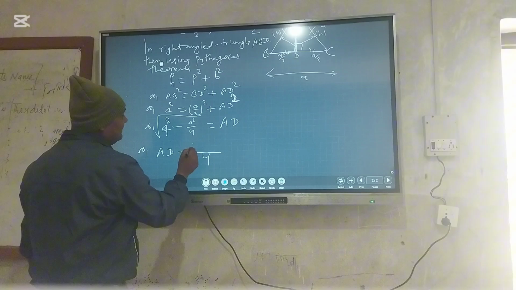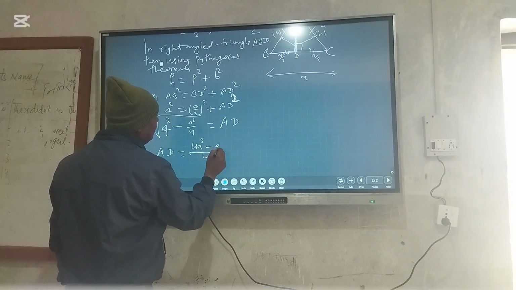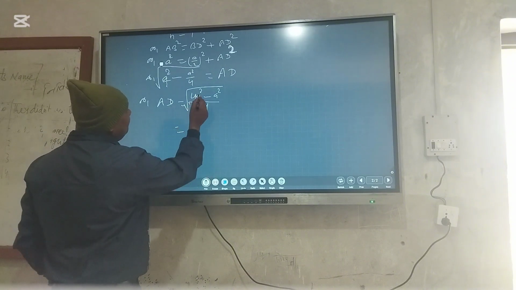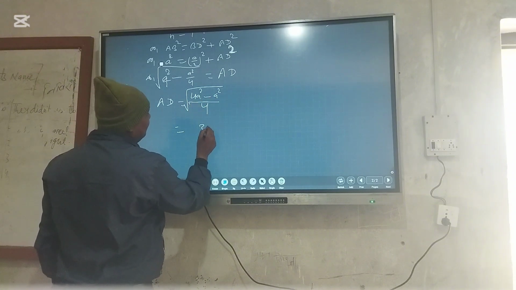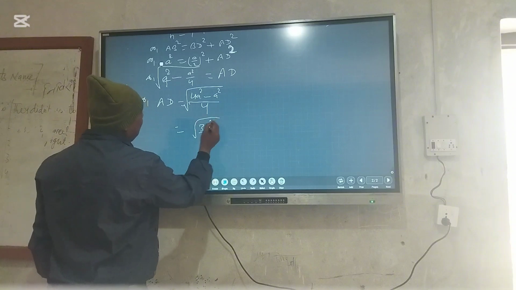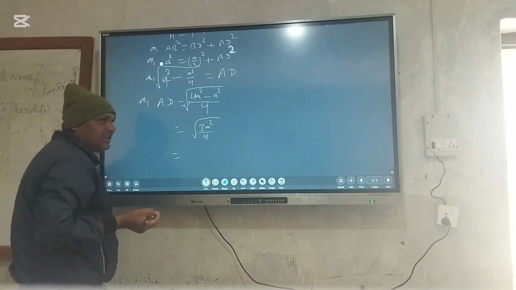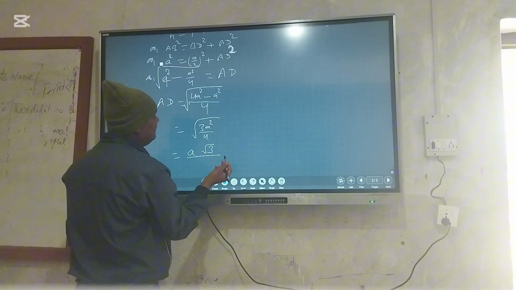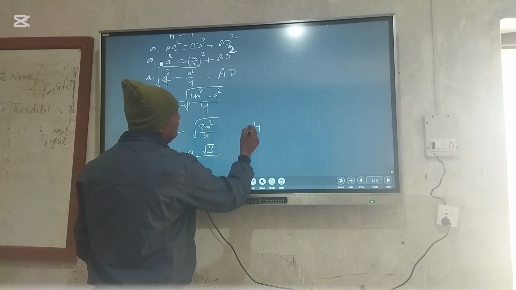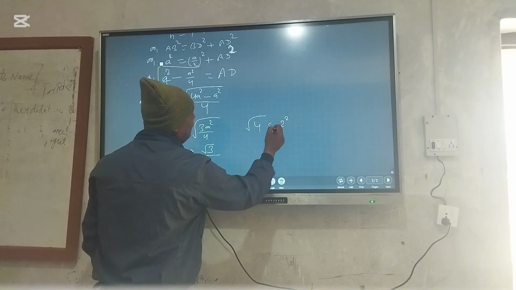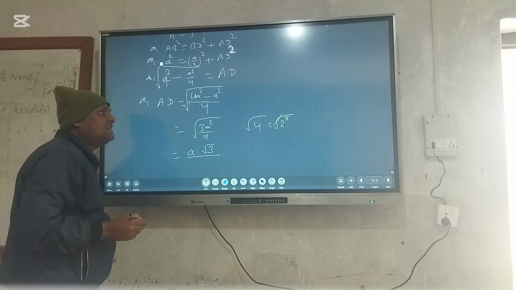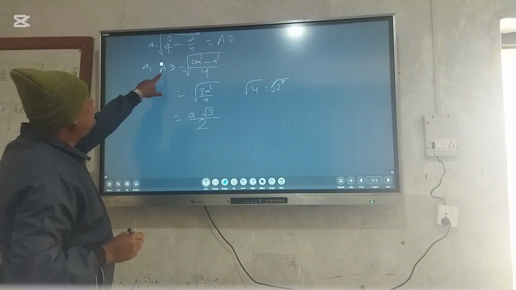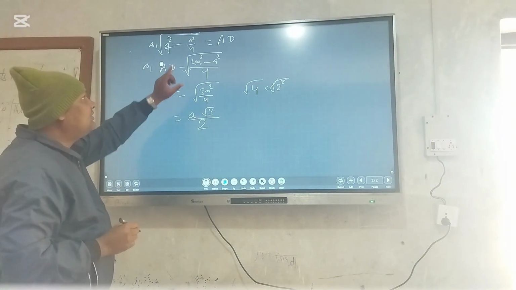So 4A square minus A square is 3A square by 4, whole root. The root of A square cancels to A, root 3 does not cancel, and root of 4 is 2. So we have calculated the height of the triangle.